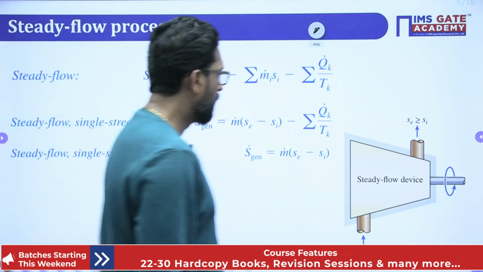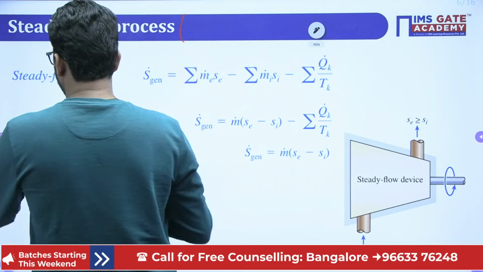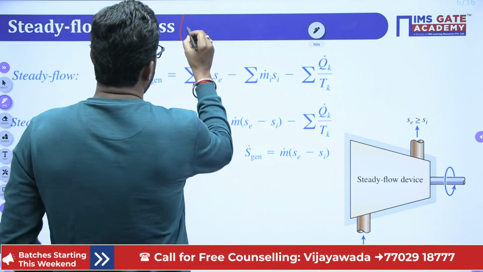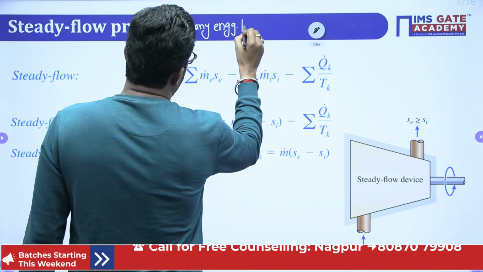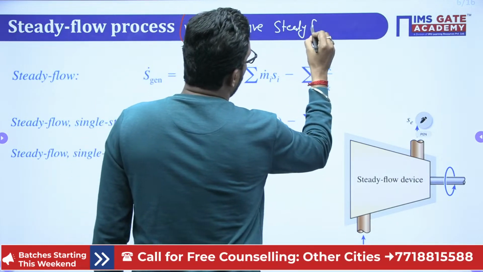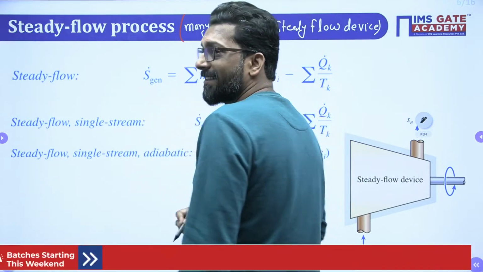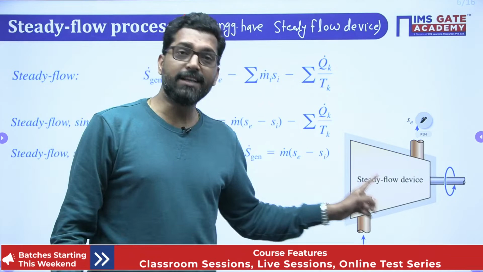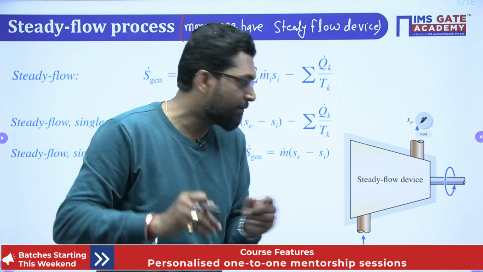Now take a steady flow process. Why? Because many engineering devices are steady flow devices. And what is a steady flow device? A steady flow device is a device where all the properties within the system are not dependent on time, at any location.